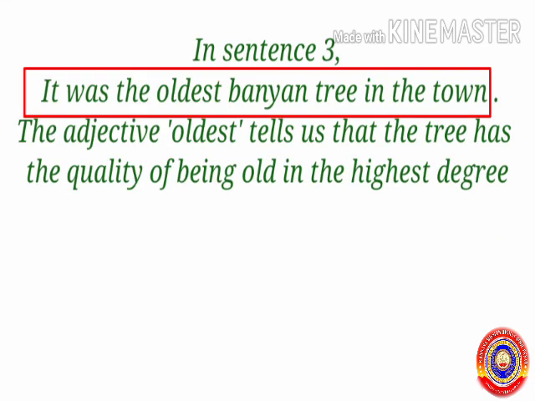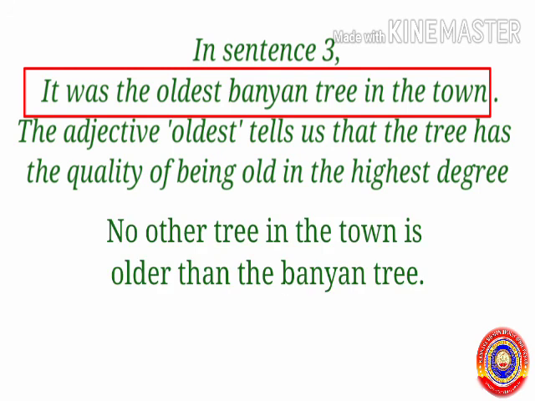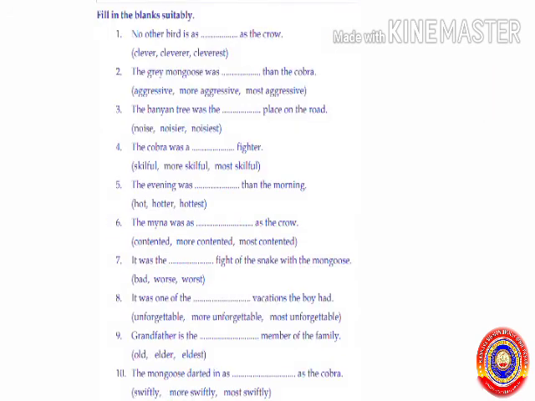In sentence 3, it was the oldest banyan tree in the town. The adjective oldest tells us that the tree has the quality of being old in the highest degree. So, it is in superlative degree. We can also say no other tree in the town is older than the banyan tree. Now, try to do the textual activity.